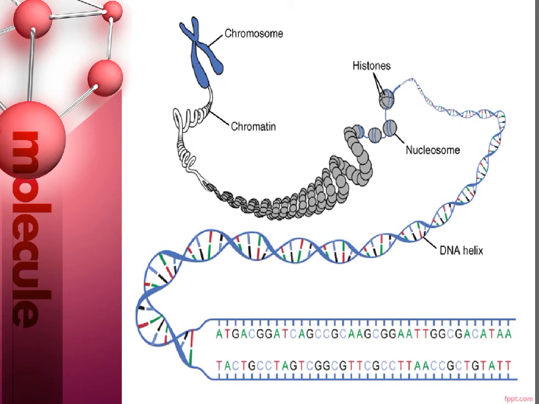And this DNA is showing nitrogen bases, that is, pairing of nitrogen bases. So this is the structure of chromatin, and at the top a single chromosome is there in blue color. So chromatin is also a very important part of a nucleus.